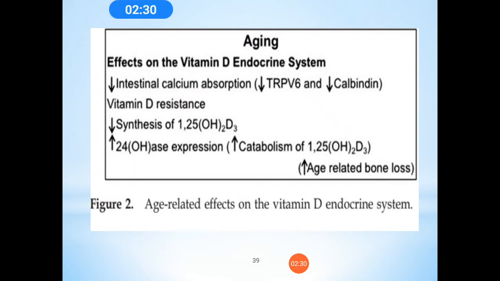The role of vitamin D in aging: intestinal calcium absorption decreases. This mainly decreases the synthesis of the active form of vitamin D, 1,25 dihydroxy D3. This results in increased catabolism of 1,25 dihydroxy D3, and this finally results in increased age related bone loss.